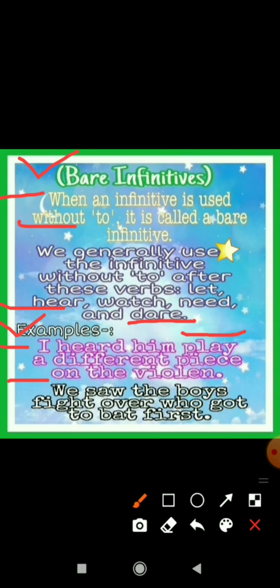Second example is we saw the boys fight over who got the bat first. So here what is the infinitive? The infinitive is fight. We saw the boys fight. We will see the boys fight. We see the boys fight. So in any case fight will remain the same. That means it is a non-finite verb and it is a kind of infinitive, that is bare infinitive, because we have not used to before it. Now let's move forward to the next topic.